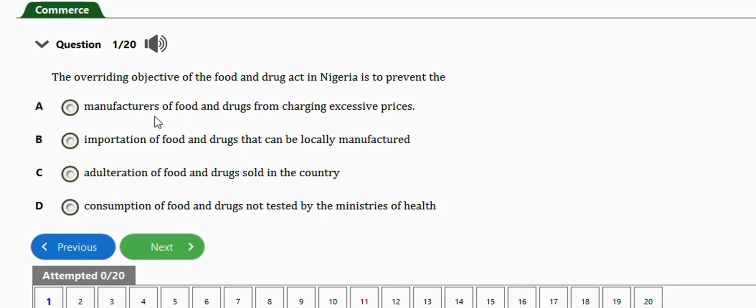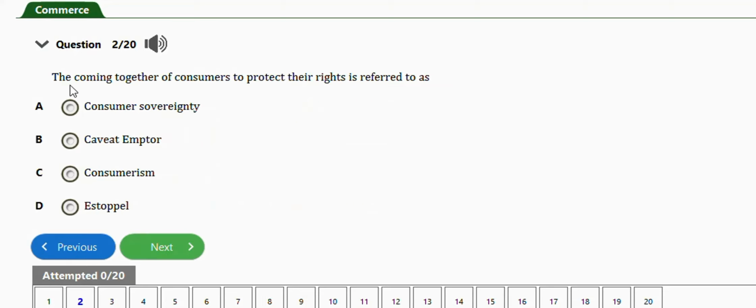is to prevent the manufacturers of food and drugs from charging excessive prices, importation of food and drugs that can be locally manufactured, adulteration of food and drugs sold in the country, consumption of food and drugs not tested by the Ministry of Health. So the right answer is to prevent adulteration of food and drugs sold in the country. Option C. Next question says the coming together of consumers to protect their right is referred to as consumerism.